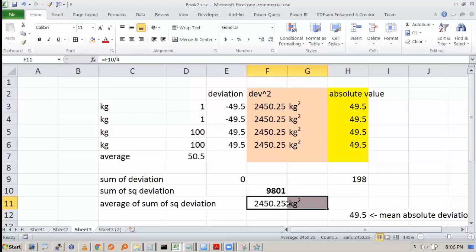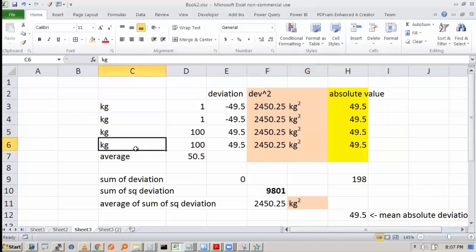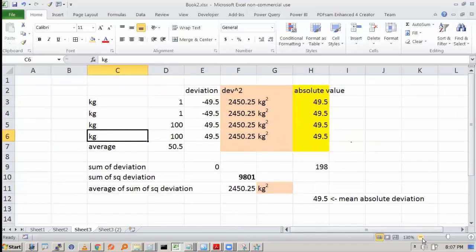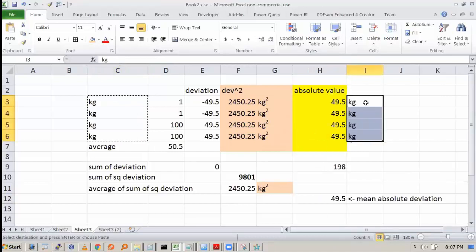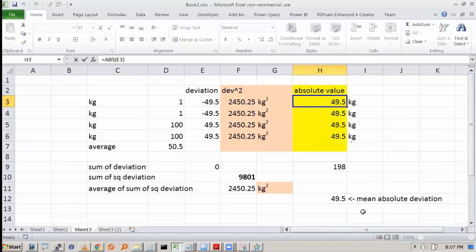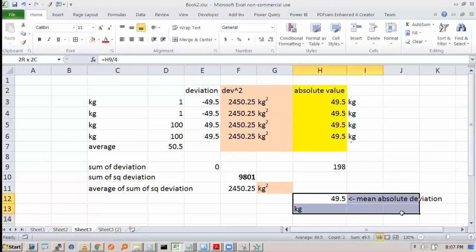We as human beings don't understand the power better. For us, linear measure is a better measure rather than the square measure. So in that case, the mean absolute deviation wins. Why? Because for the mean absolute deviation, the unit is also kg, because the deviation values are in kg. So mean absolute deviation is also in kg. So many people want to understand the mean absolute deviation, and they go with this.